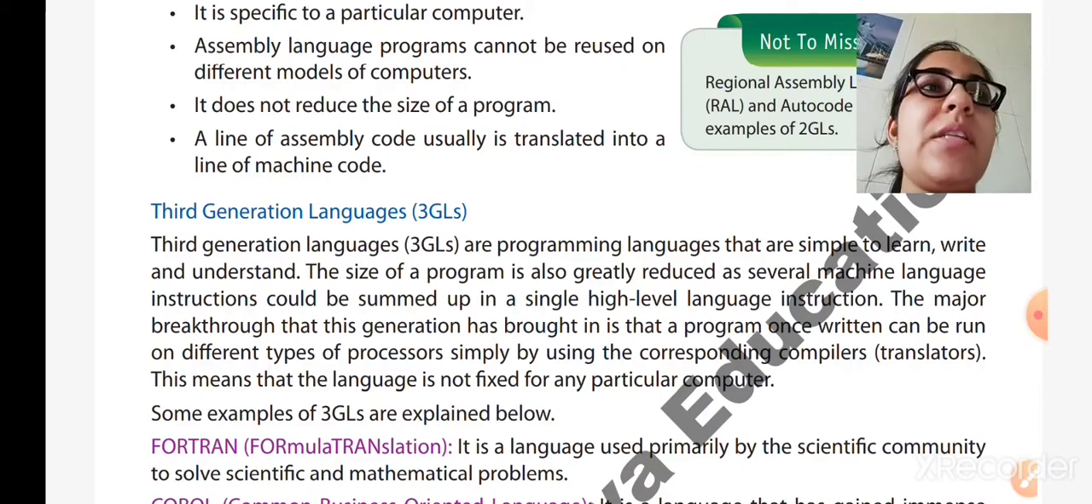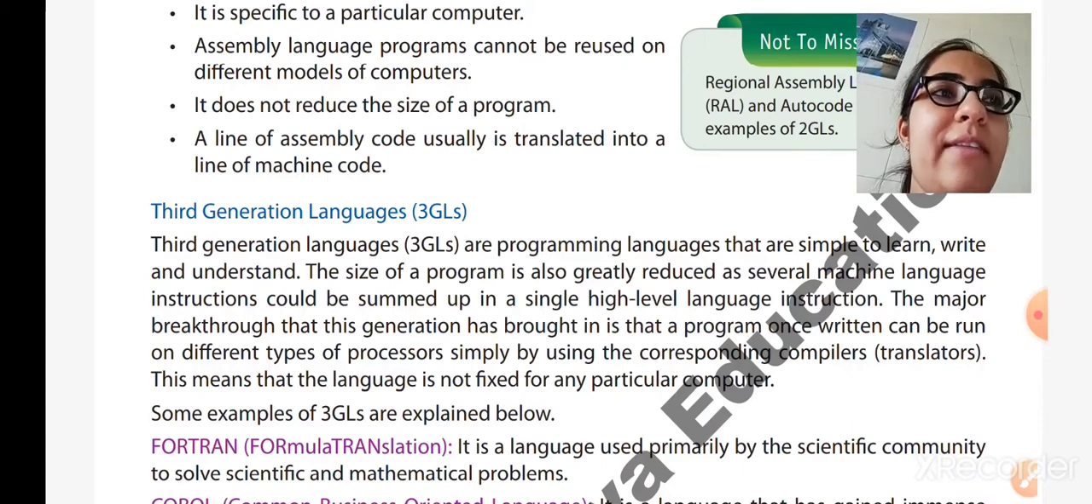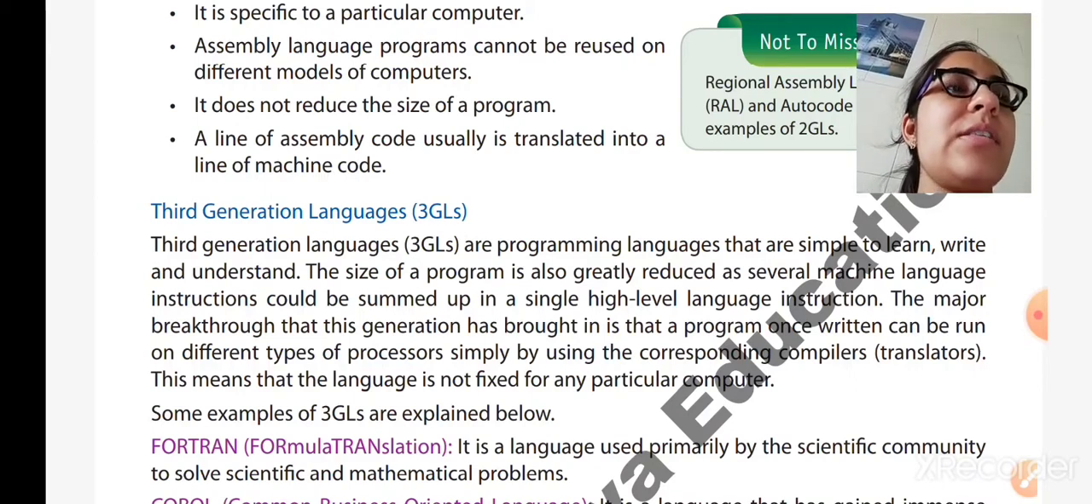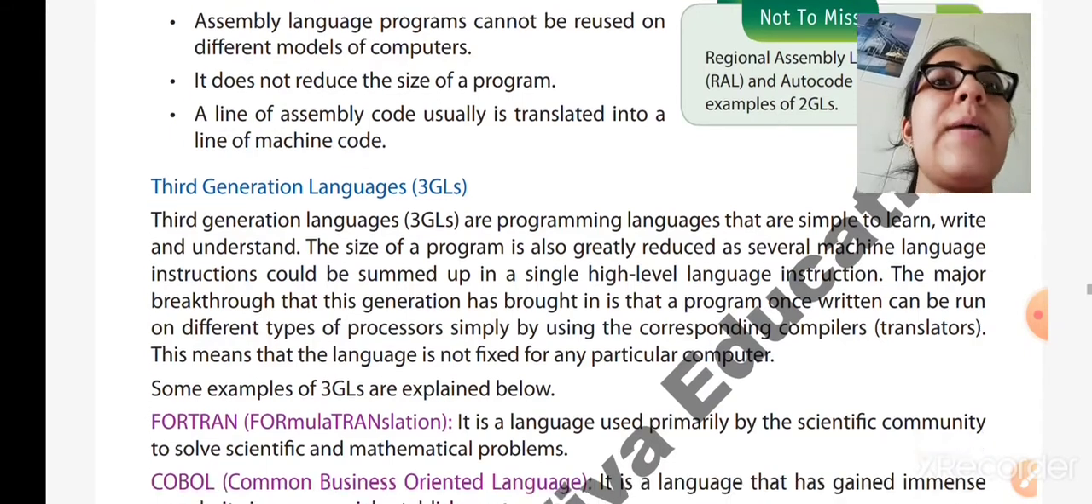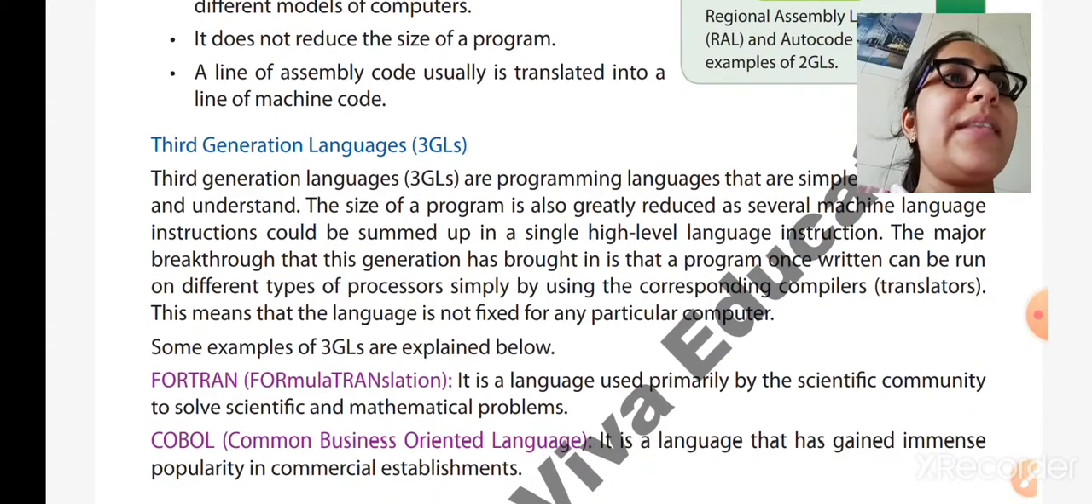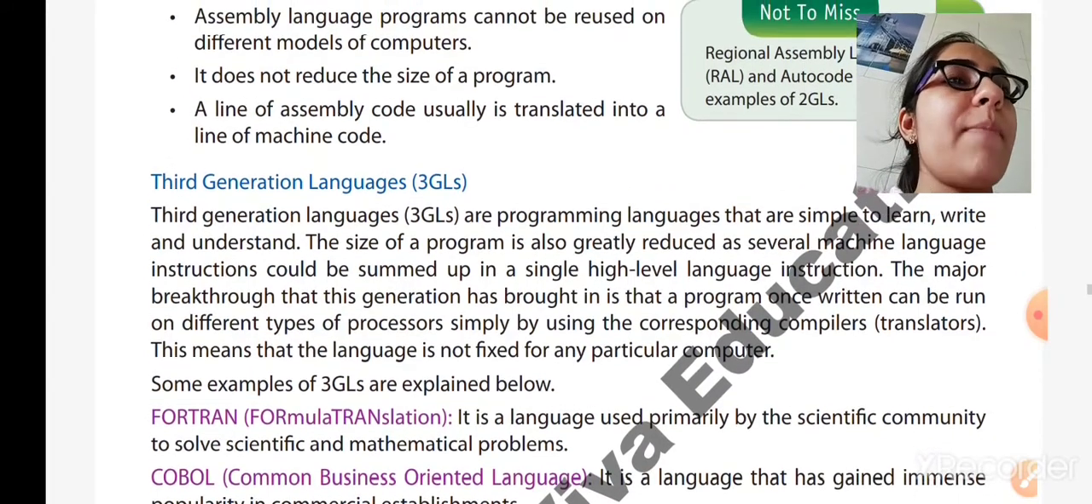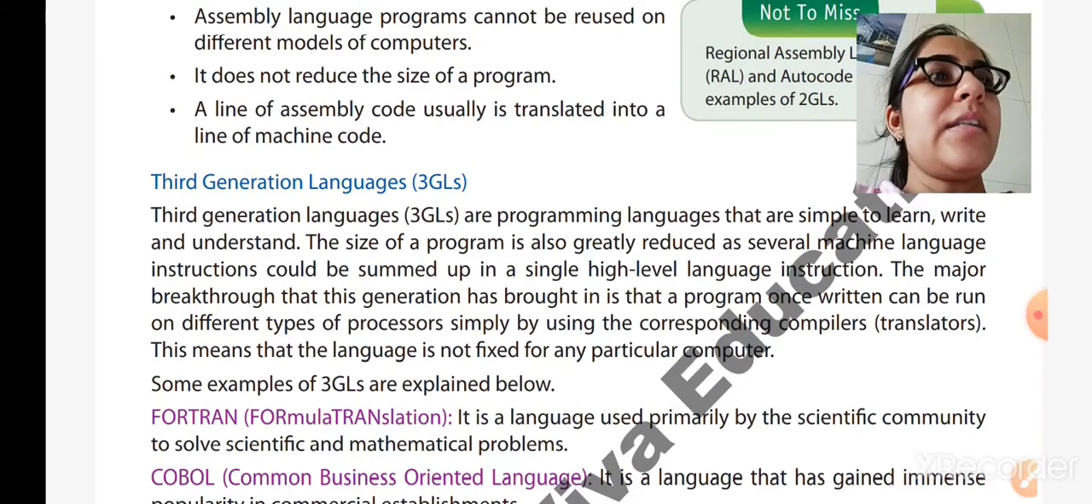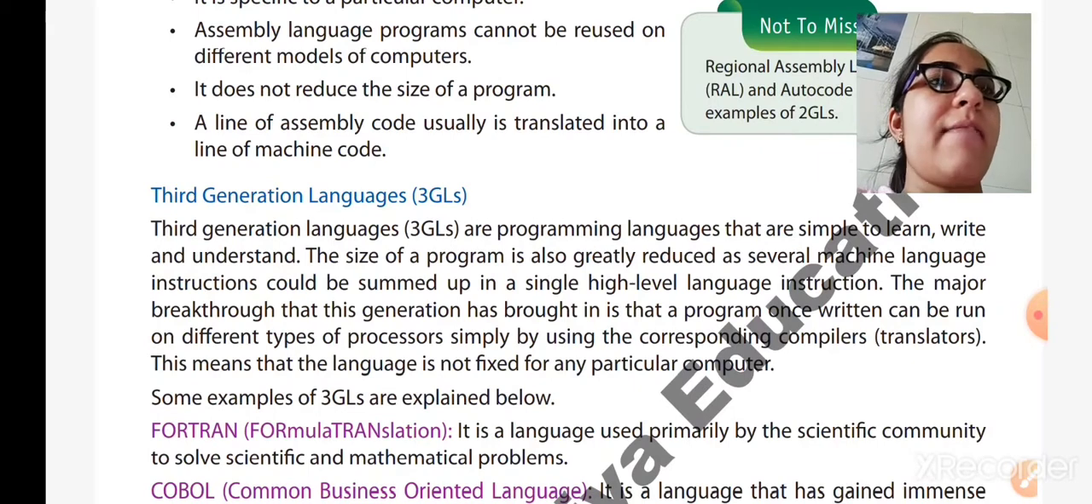As in the previous class, we were discussing the first generation and the second generation languages. So, now we will move forward to the third generation languages, that is 3GLs. The third generation languages, 3GLs, are programming languages that are very simple to learn, write and understand.